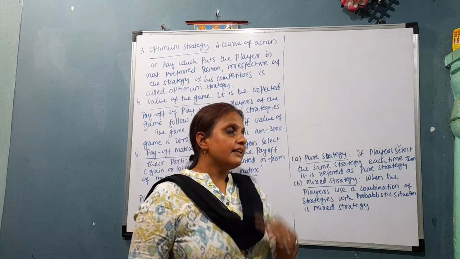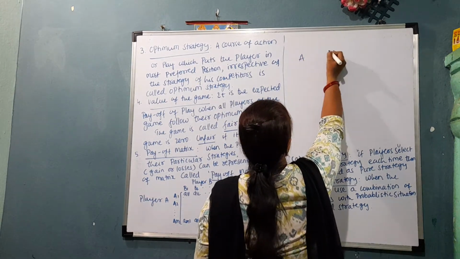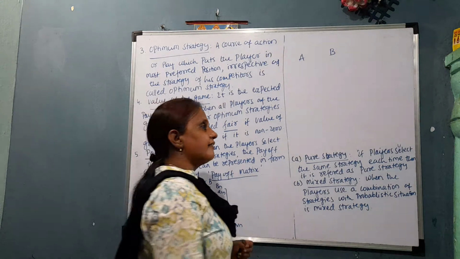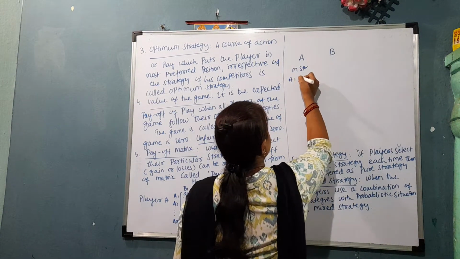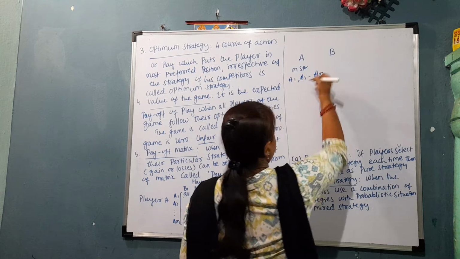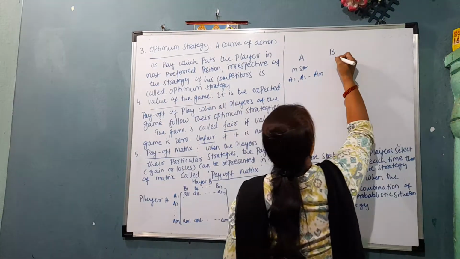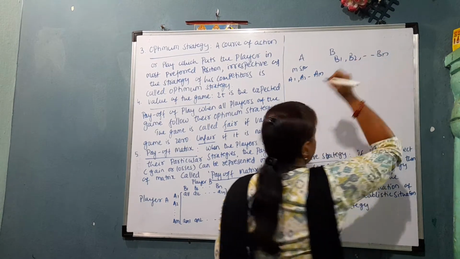For example, suppose there are two players, say player A and player B. Suppose player A has m strategies, say A1, A2, and so on up to Am. Say player B has n strategies, say B1, B2, and so on up to Bn.